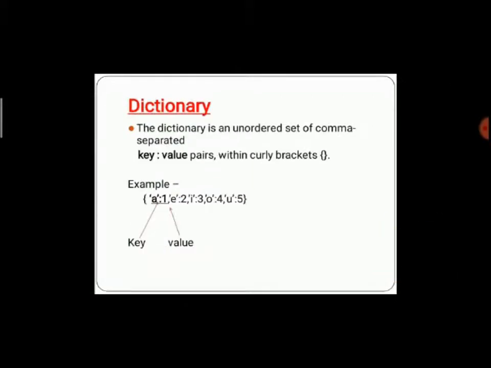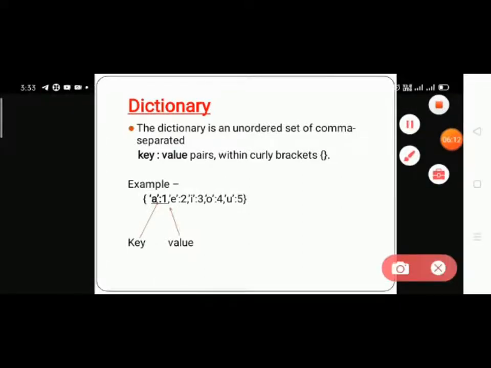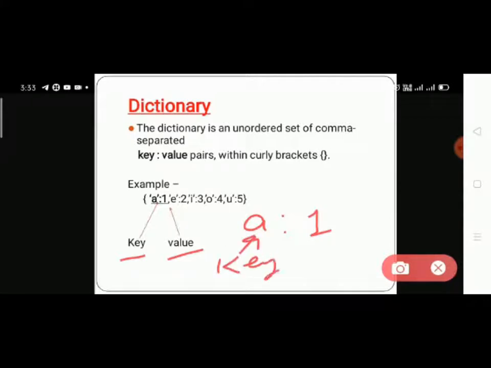Next is dictionary. Dictionary works as in the sequence, because those are part of the sequence. In those, dictionary has two parts. First is key, another is value, means a is to 1. So a is the key to search, and a always stores the value 1. So these are key value pairs using curly brackets.